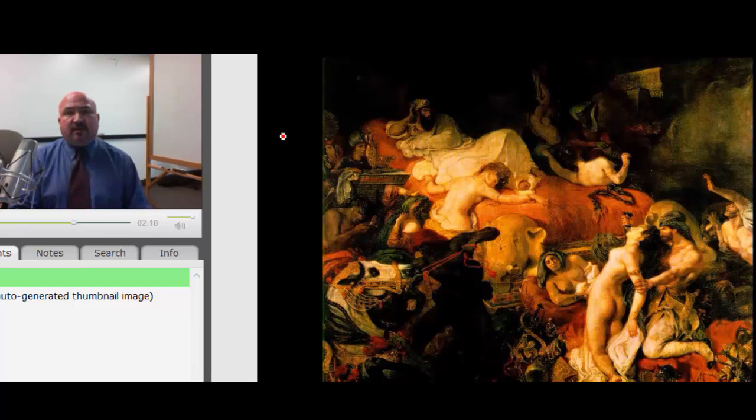Well, we can see the characteristics of Romanticism here. We've got the pain and suffering, and at least three different types of suffering here. We're drawn immediately, of course, to the suffering of the women, but there's also the suffering of the horses here. How do animals experience pain and suffering? I don't know. I don't know if any human being understands, but certainly we see the fear in the horse's eyes there.